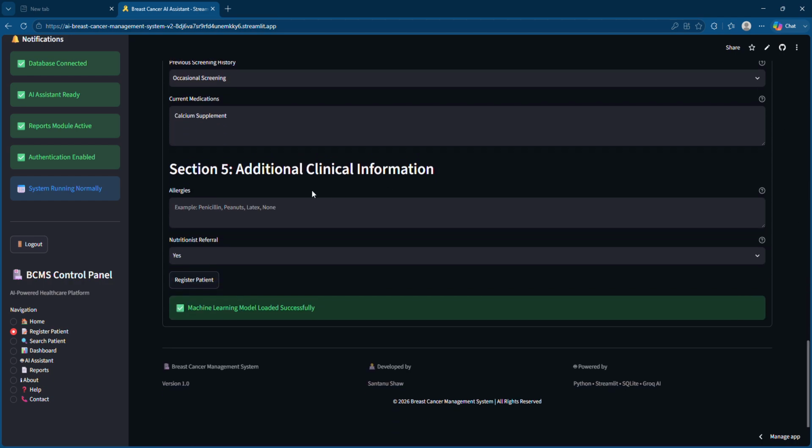Now moving on to the last section, that is the additional clinical information. So whether she is having any kind of allergy or not. So let's say I'm giving peanuts.